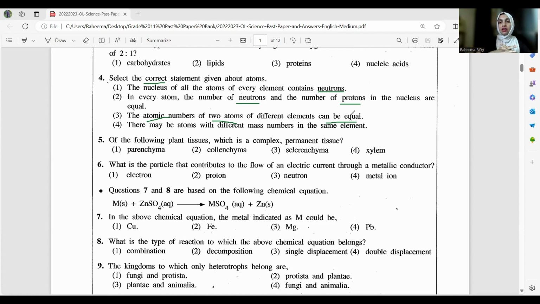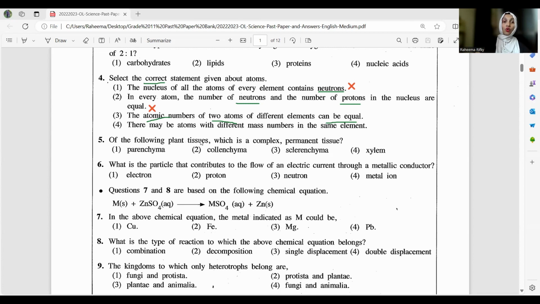So we can't tell this sentence is correct. So actually this sentence is wrong. And next, in every atom, the number of neutrons and the number of protons in the nucleus are equal. We know inside the nucleus, neutrons and protons are present, but we can't tell that both the number of neutrons and protons are equal. Sometimes that is equal, sometimes it is different. So we cannot tell it exactly. So this sentence is also wrong.